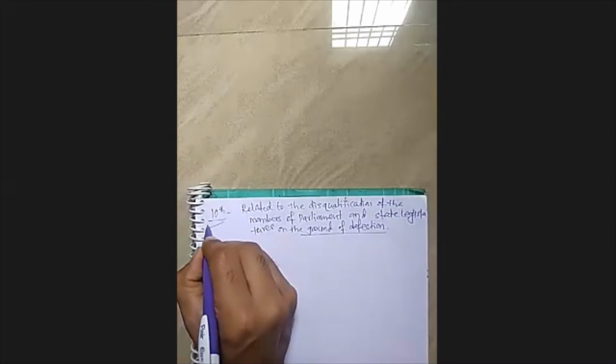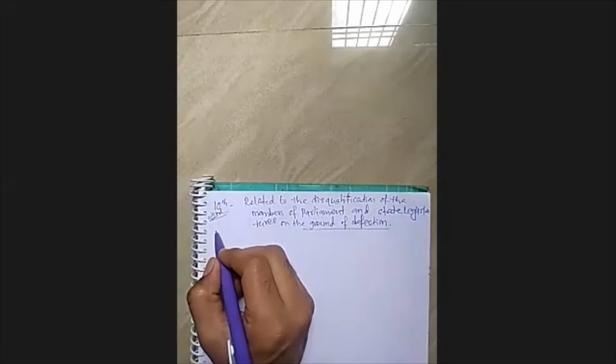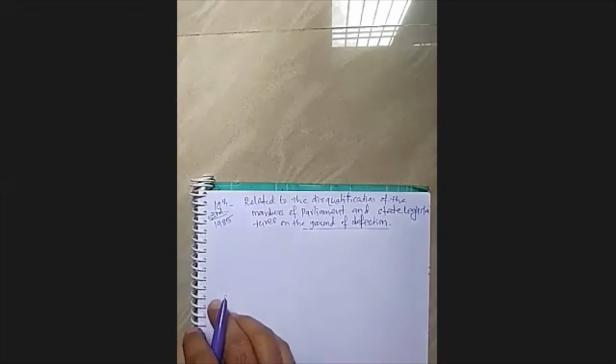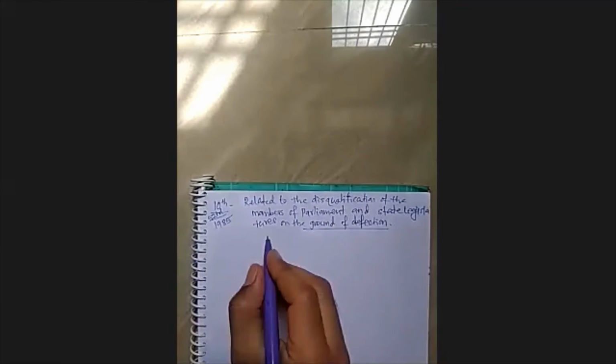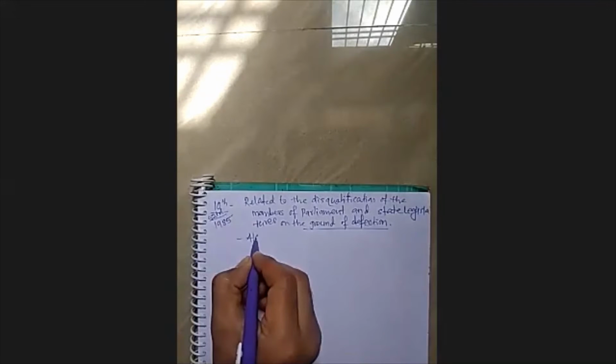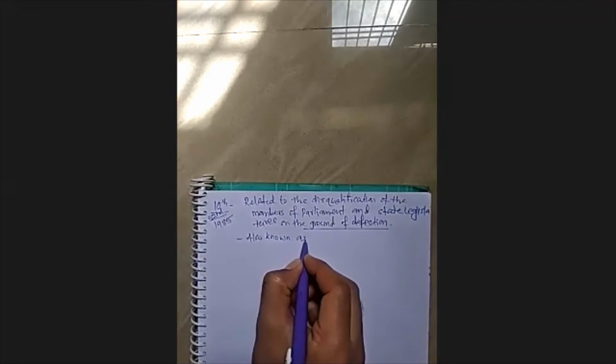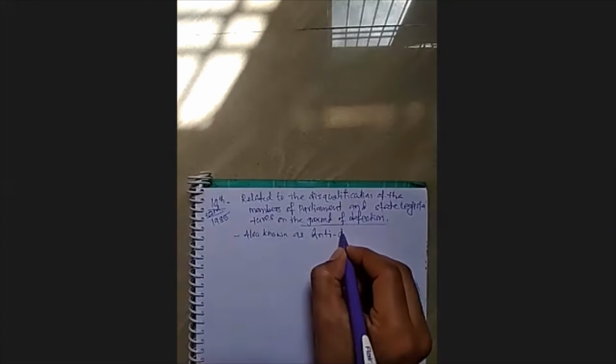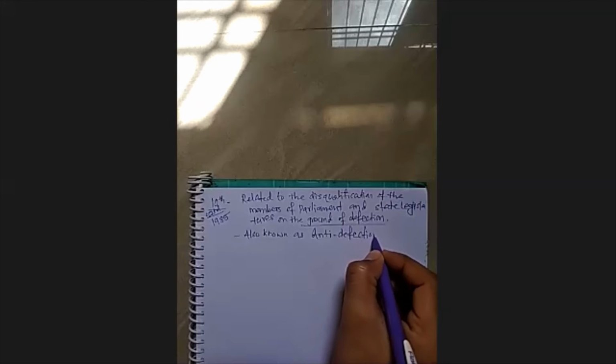Now this schedule was added by the 52nd amendment, which happened in 1985. This is also known as, keep in mind this word, the anti-defection law.